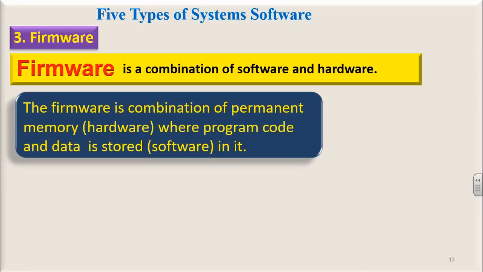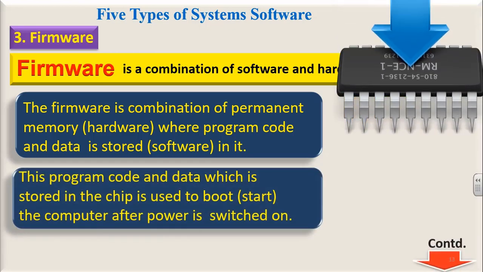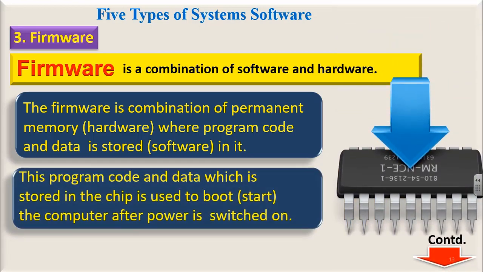The firmware is combination of permanent memory, that is hardware, where program code and data is stored, that is software in it. So firmware is combination of permanent memory where program code and data is stored in it. Then that particular device is termed as firmware. This program code and data which is stored in the chip is used to boot, is used to start the computer after power is switched on.